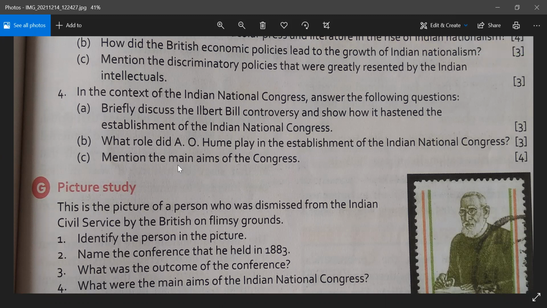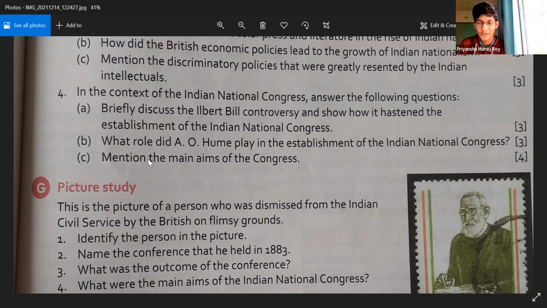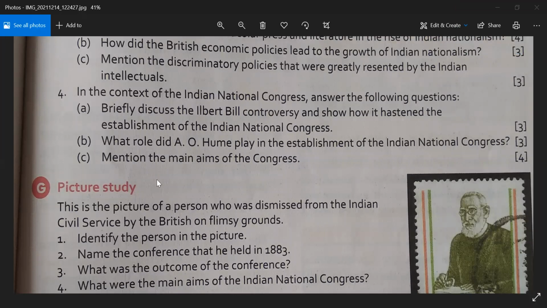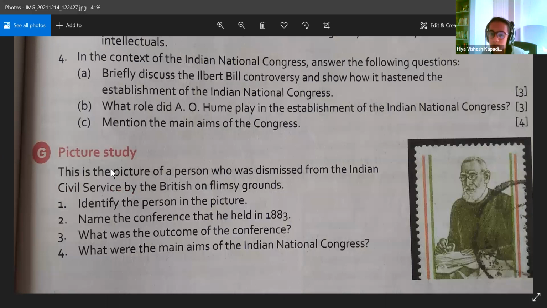Mention the aims of the Congress. This, the first session aims and objectives, it is given, right? It is already mentioned in point form in your textbook. Okay, Priyanshu is raising his hand. Yes, Priyanshu. The main aims of the Congress were to promote friendly relations among the nationalist workers in different parts of the country, and to develop and strengthen feelings of national unity throughout the country, to formulate popular demands and to place them before the government, and to train and organize public opinion in the country. Got it, everyone? Yes, ma'am. The answers are very easy to learn also.